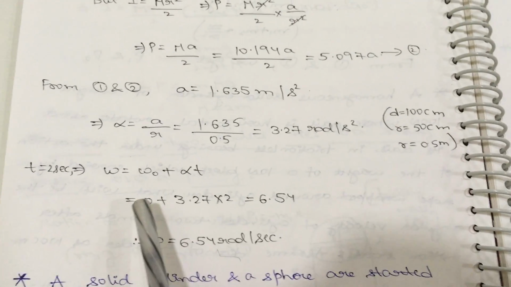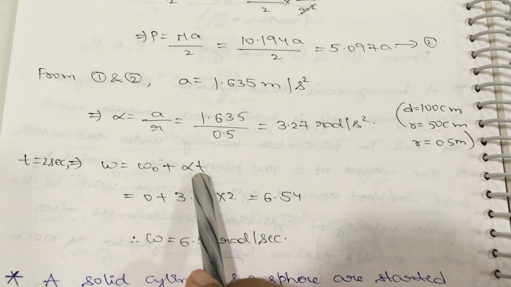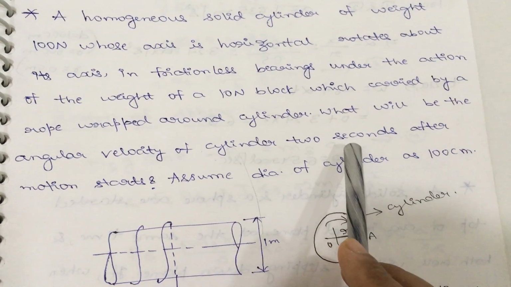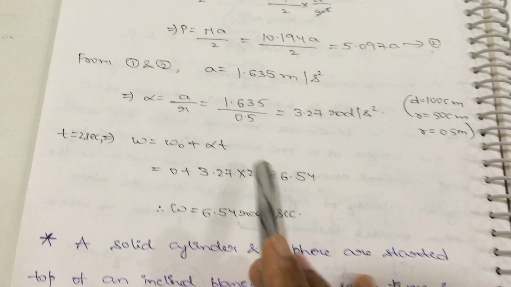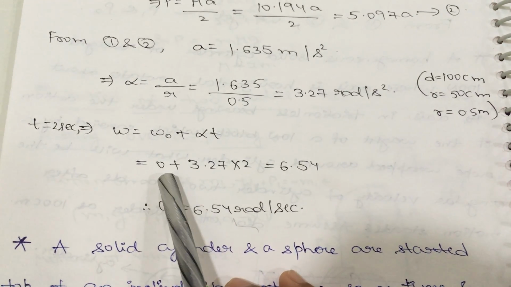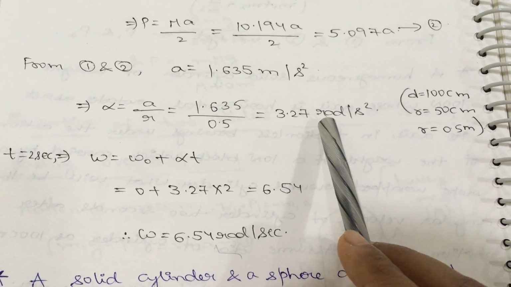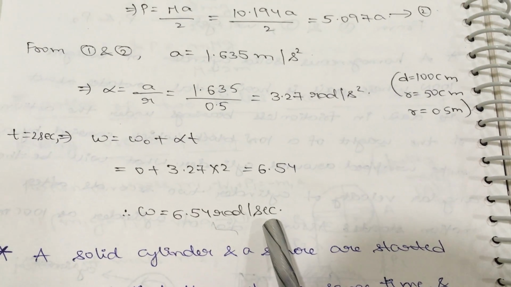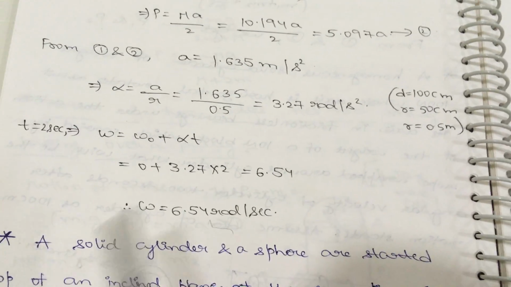Now we know that according to angular motion, omega is equal to omega naught plus alpha t. They are asking us to calculate the omega value, the angular velocity, after 2 seconds. It starts from rest, so omega naught is 0 and the time is given as 2 seconds. Substitute the alpha value and the time value as 2 seconds, and you will get the angular velocity omega as 6.54 radians per second.